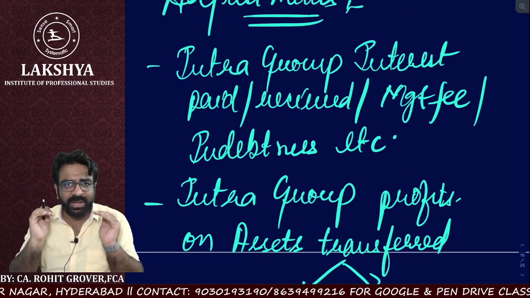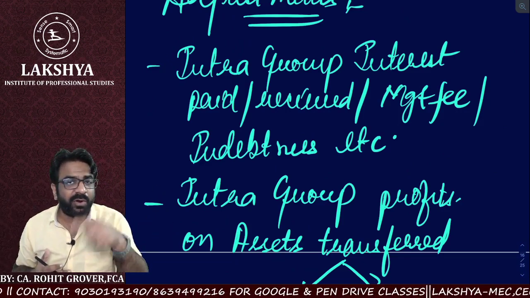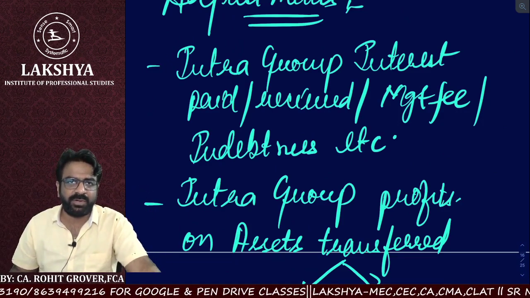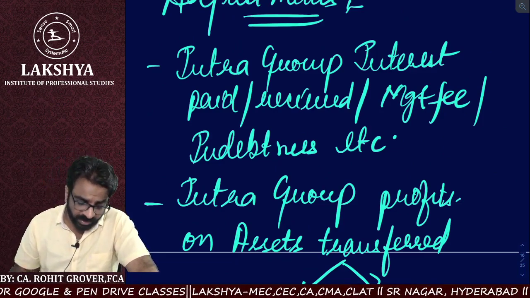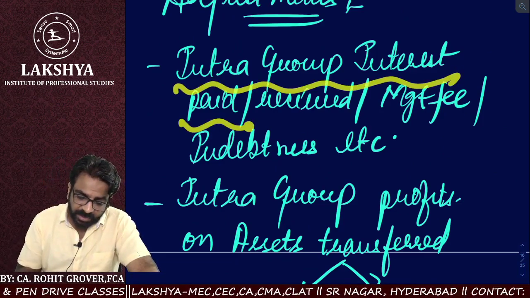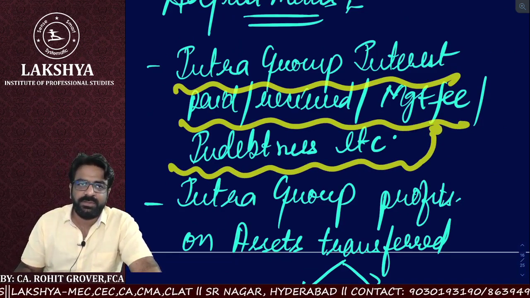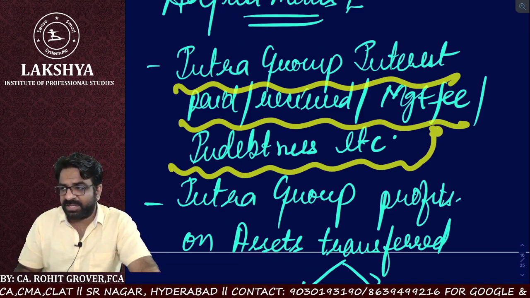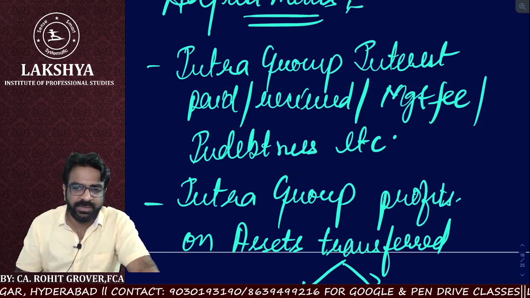In consolidation, do we have to reduce it or not? Already we are doing line-to-line consolidation. If we do not eliminate the intra-group transactions, then there will be a problem, or not? So what are the intra-group transactions in current consolidation adjustment? We have to remove intra-group interest paid or received, management fees paid or received, or intra-group loans. That subsidiary has taken a loan from me. In my books it is an asset, but in the subsidiary's books it is a liability, so it is adjusted and set off.